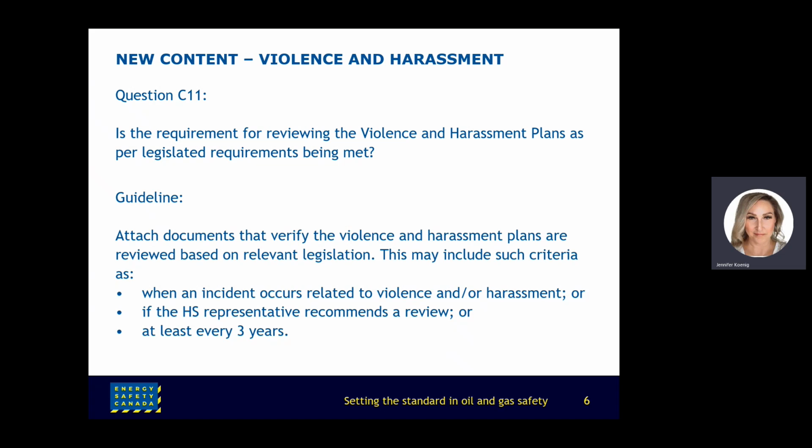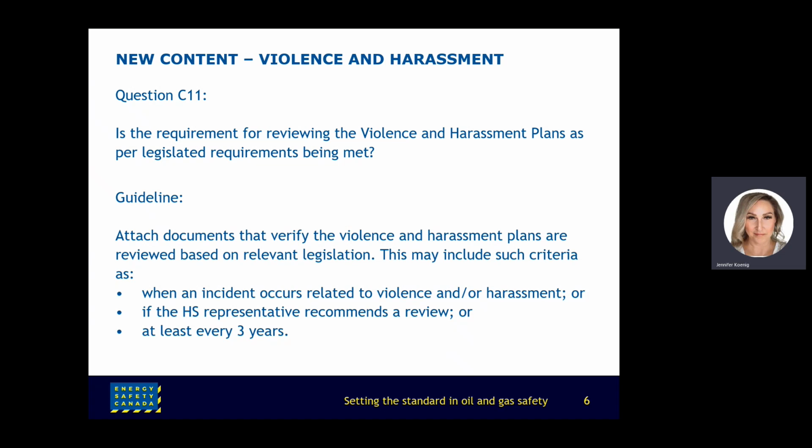Question C11. Is there a requirement for reviewing the violence and harassment plans as per legislative requirement being met? Ensure your policy or plan identifies the legislative requirements for review. Criteria for review could include reviews occurring when an incident occurs related to violence and/or harassment, if the health and safety rep or health and safety committee recommends a review, or at least every 3 years.